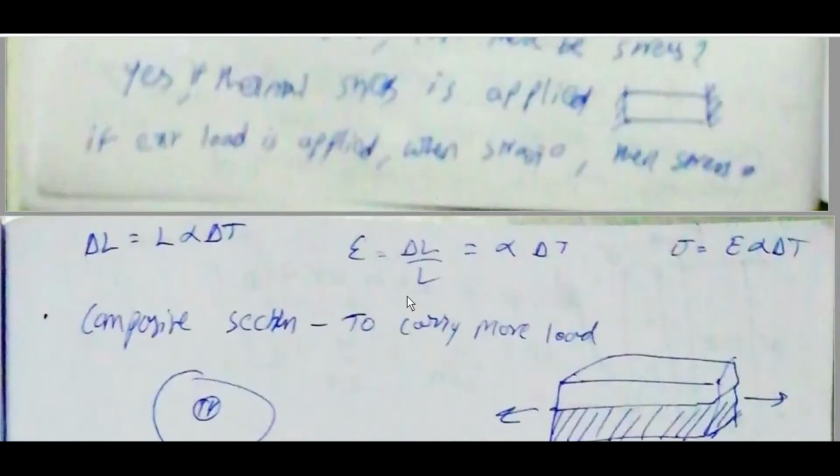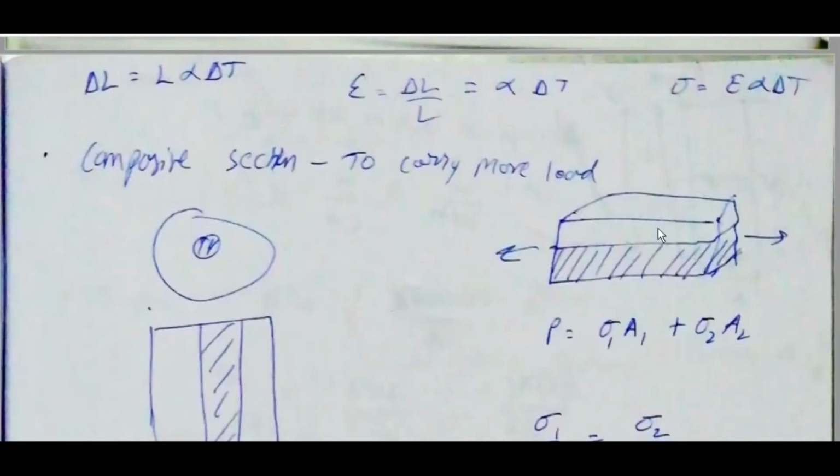Isotropic: properties are the same in all directions. Homogeneous: same chemical composition. If strain is zero, can there be stress? Yes, thermal stress: when both ends are closed, strain will be zero. If an external load is applied when strain is equal to zero, then stress develops. Delta L is equal to L alpha delta T, epsilon is equal to delta L by L, which is equal to alpha delta T. Sigma is equal to E alpha delta T.